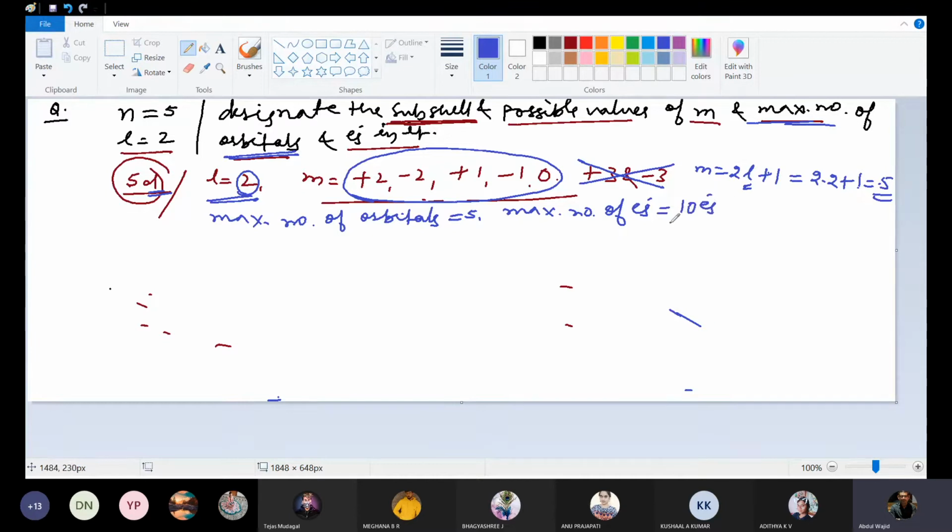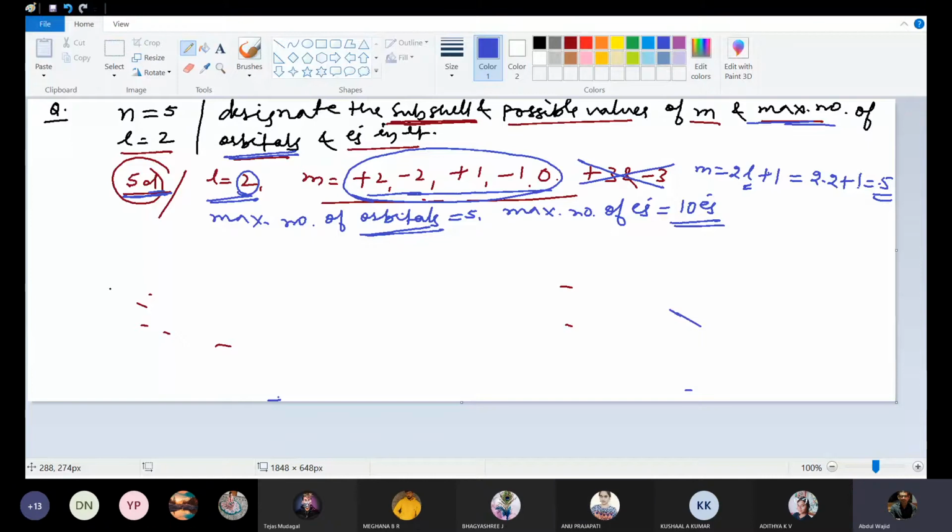So in any d subshell, maximally 10 electrons can be there, and maximally 5 orbitals can be there. And the possible values of m will be from plus 2 to minus 2, and the designation of the subshell will be 5d. So like this, they will be asking you questions.